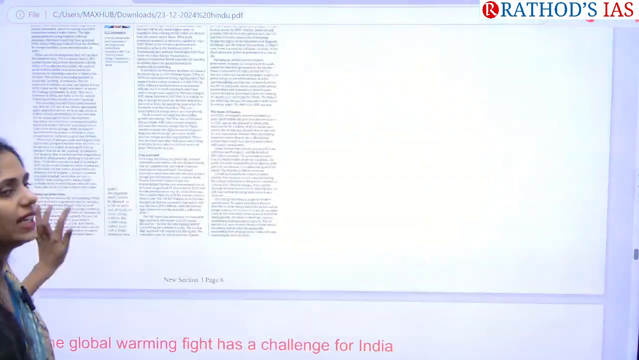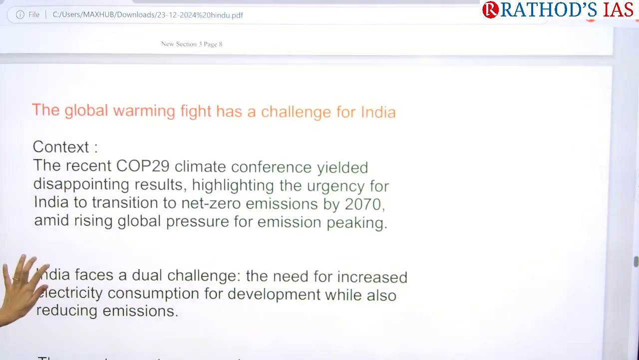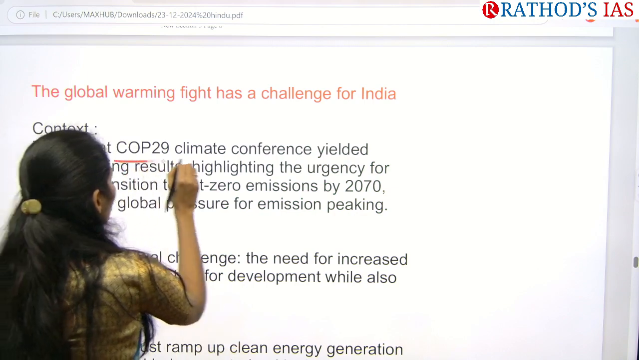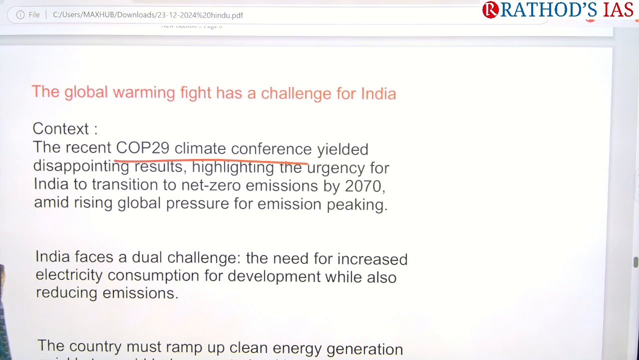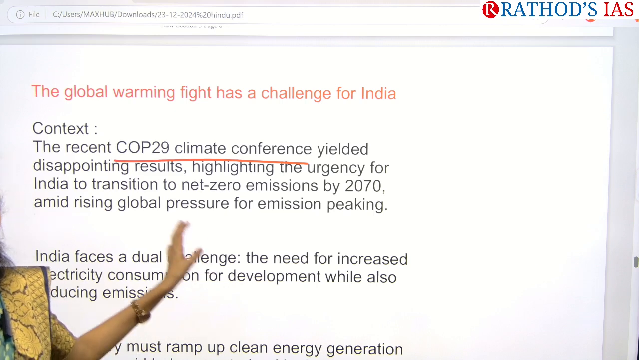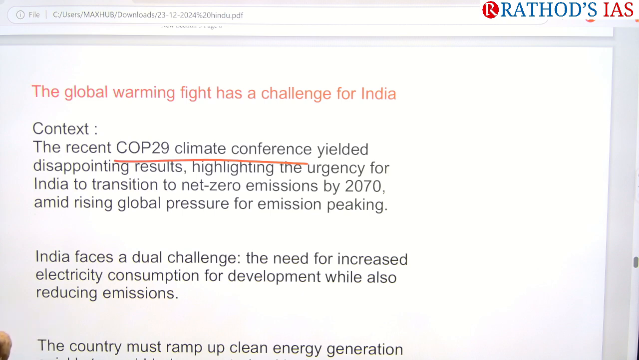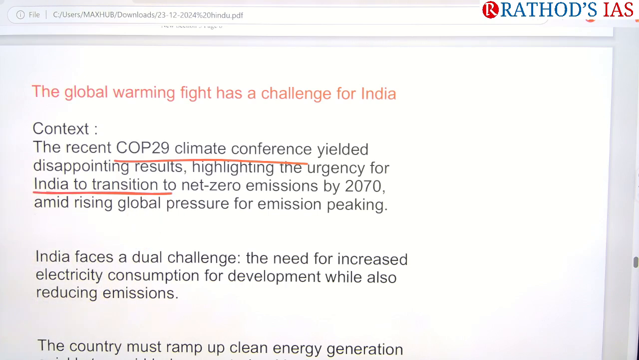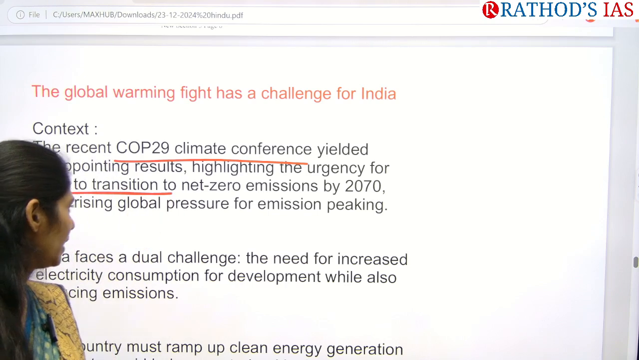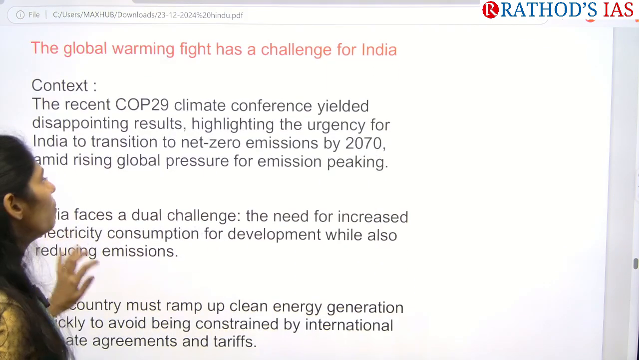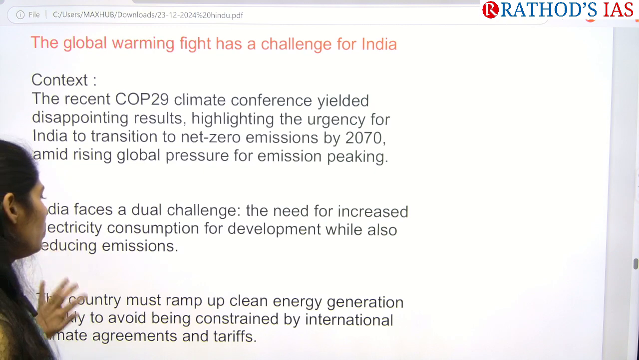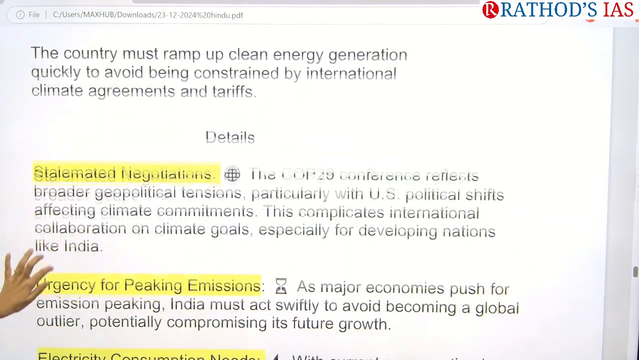Now let us see in detail what this article is saying exactly. Recently, as you know, COP29 was held. This COP29 climate conference yielded disappointing results. Even India is not satisfied with the outcomes of COP29. Here we are focusing on how India can achieve the target of carbon neutrality by 2070. There is increasing global pressure on India regarding rising emissions, so we have to take some steps to control global warming for sure. Now let us see what exactly this article is saying.